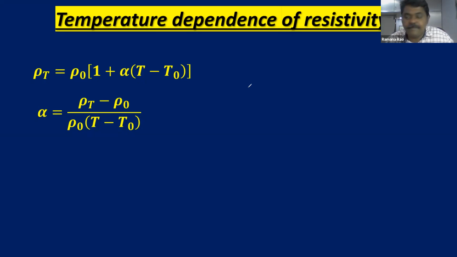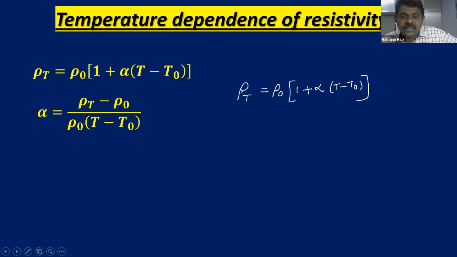So this is the actual variation: rho at temperature T is equal to rho at the reference temperature T naught into 1 plus alpha into T minus T naught. Here rho T is the resistivity at temperature T, and rho naught is the resistivity at the reference temperature in kelvins. And what is alpha? The temperature coefficient of resistivity. This is very, very important.